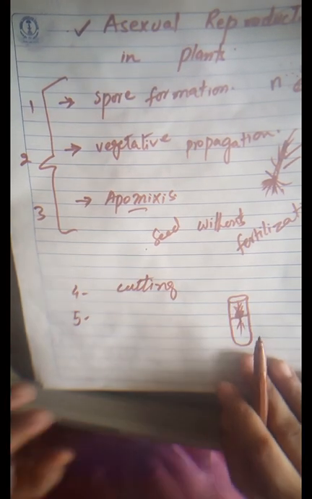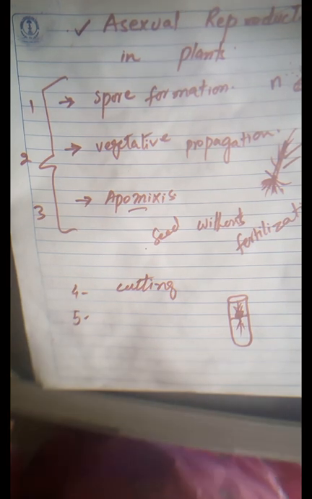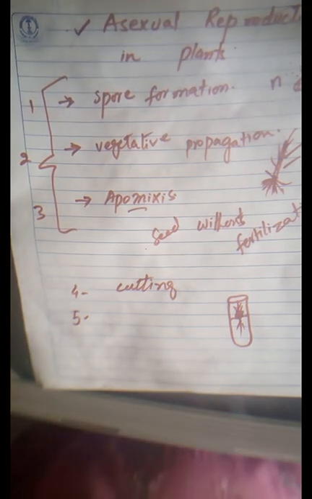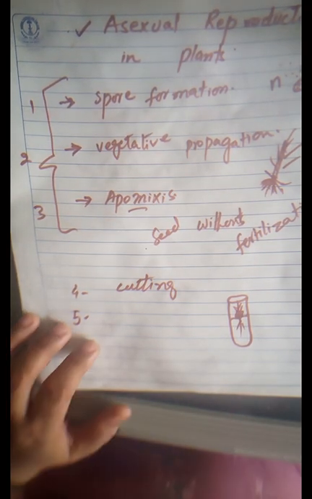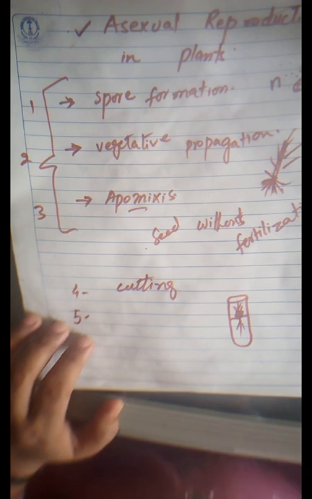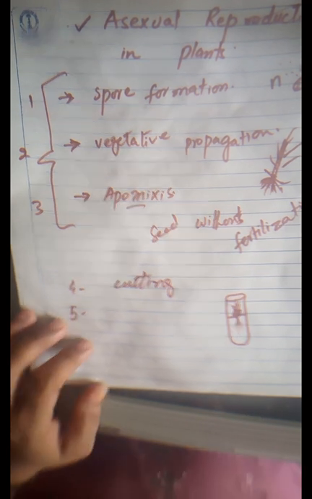Now your homework is to read the topic very carefully and tell me the advantages and disadvantages of asexual reproduction in plants. I am waiting for your homework.